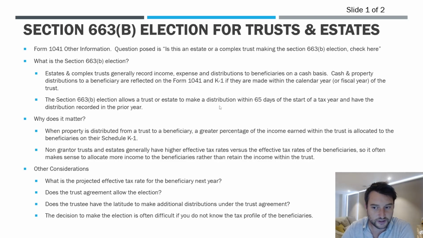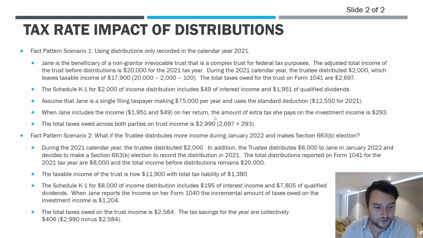Okay, so let's move on to the next slide here and see how this impacts the tax rates on the distribution. So here's our fact pattern, scenario one, then we'll look at two, where we make that election. So Jane here, she's a beneficiary of a non-grantor trust and is treated as a complex trust for federal tax purposes. Now, the adjusted income of the trust before any distributions is $20,000. Now, during the 2021 year, so this is within the calendar year, the trustee sent her a $2,000 distribution check.